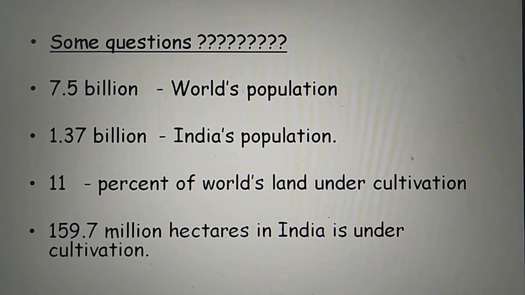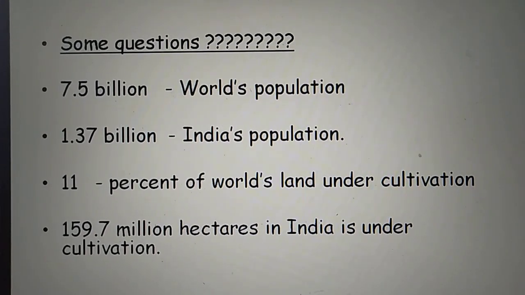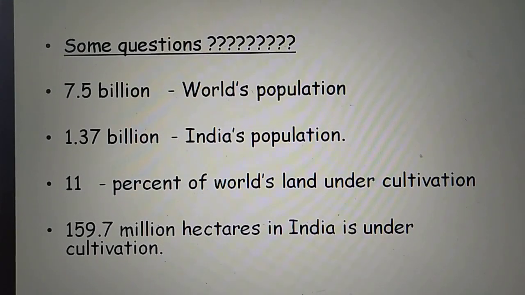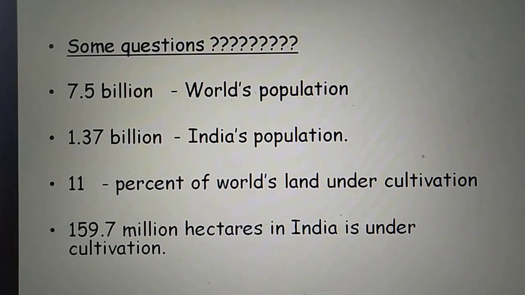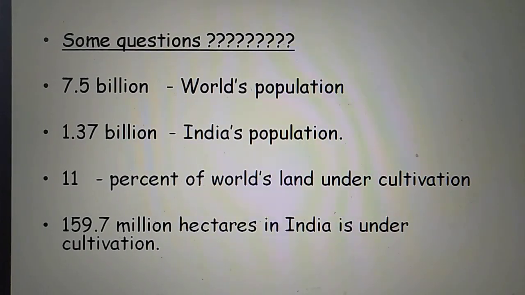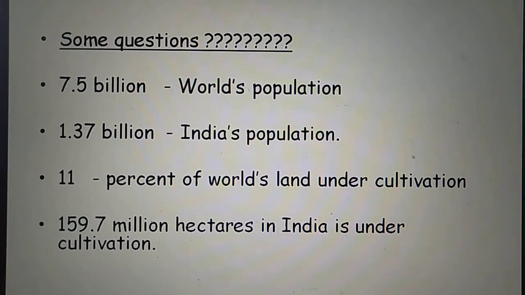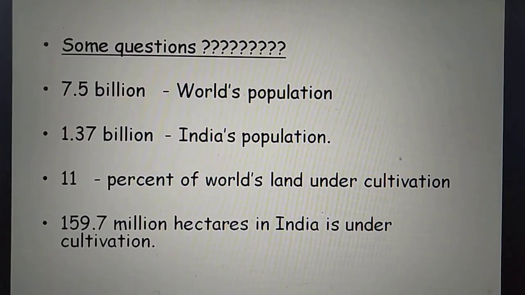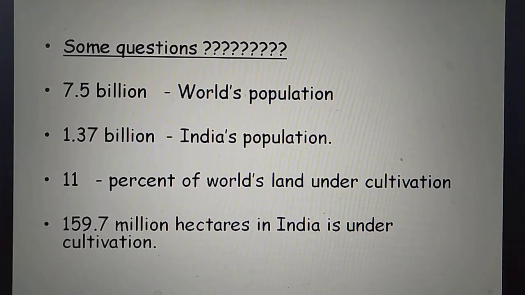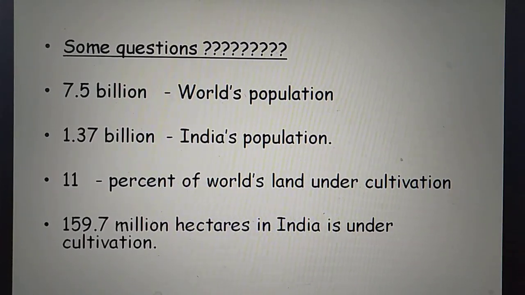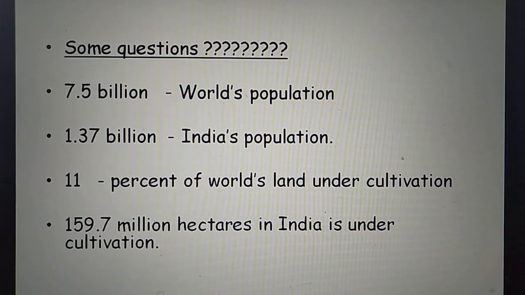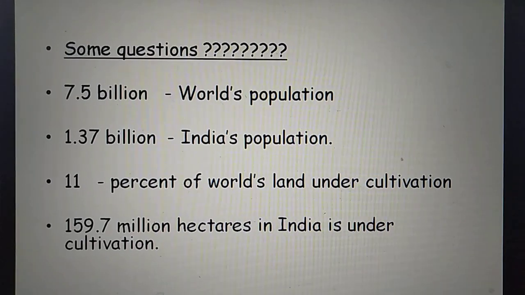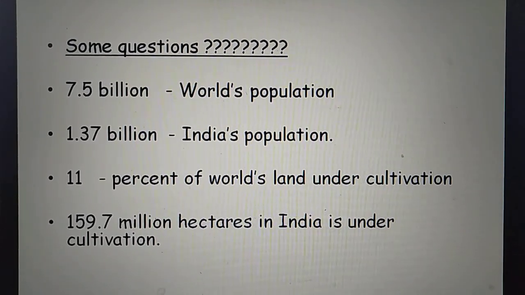No. There are 159.7 million hectares under cultivation in India, the second most populated country. So with 1.37 billion people, will all the people get food? No. So how can we produce food for all people? That is what we are going to see now.